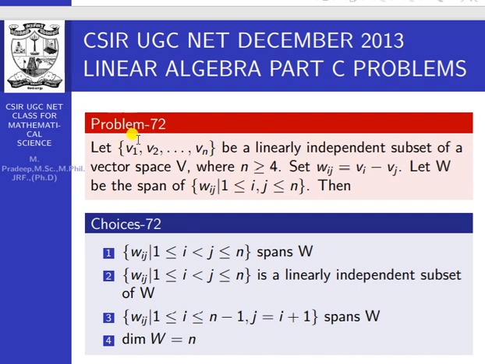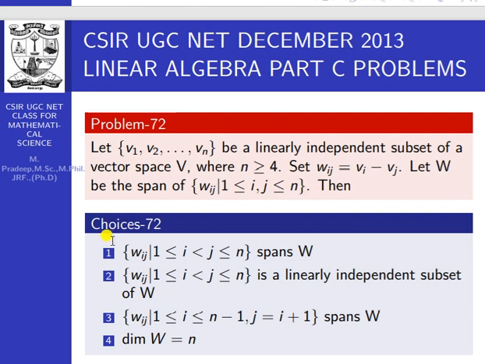So the next problem, problem number 72. Let v1, v2, ..., vn be linearly independent subsets of the vector space V, where n is greater than or equal to 4. Set Wij equal to vi minus vj. Let W be the span of Wij, for 1 less than or equal to i, j less than or equal to n.